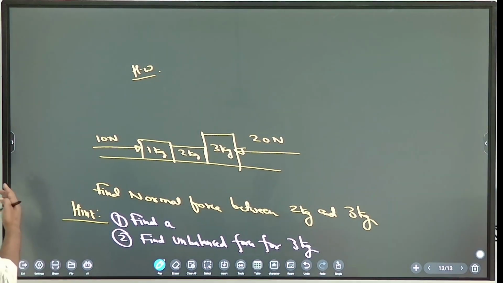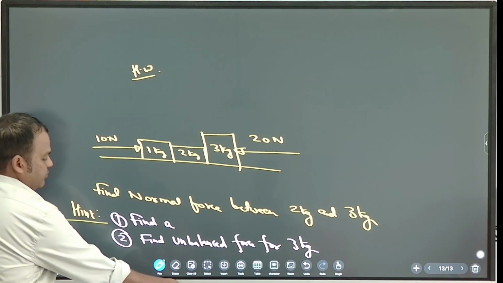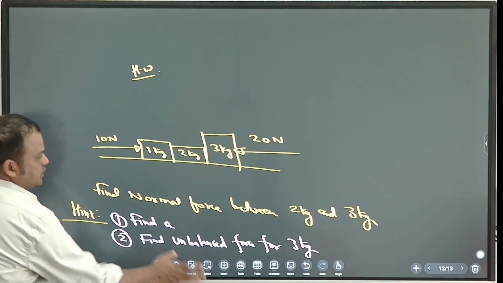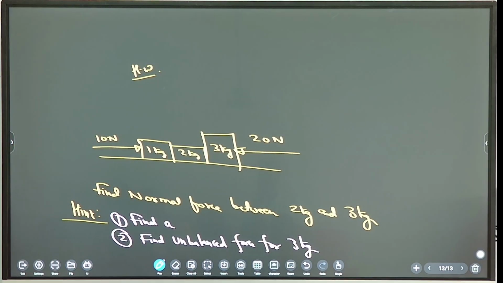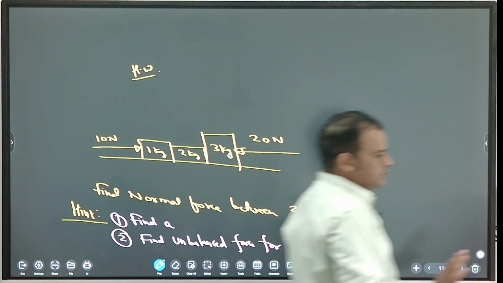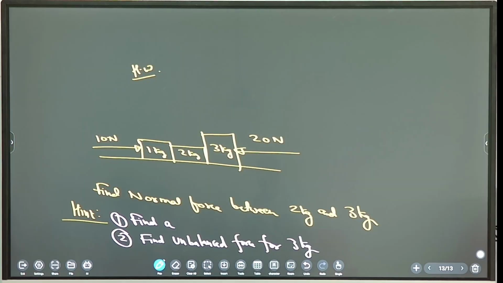The whole system will move right or left? Whole system left. Correct, the whole system will move left. Clear? So find the acceleration first. Anyone? Any doubt? You ask. Okay, finish. We'll continue.